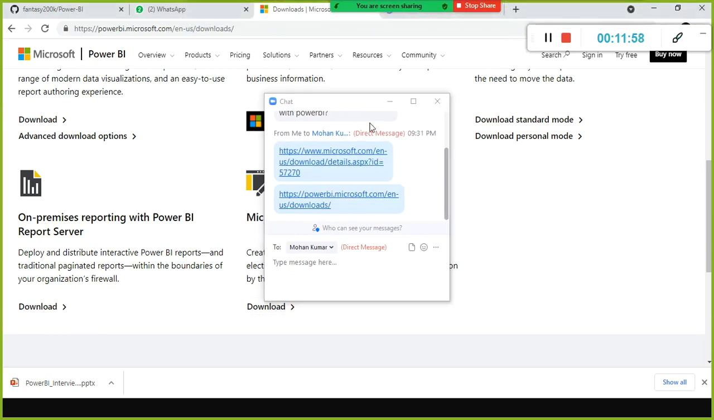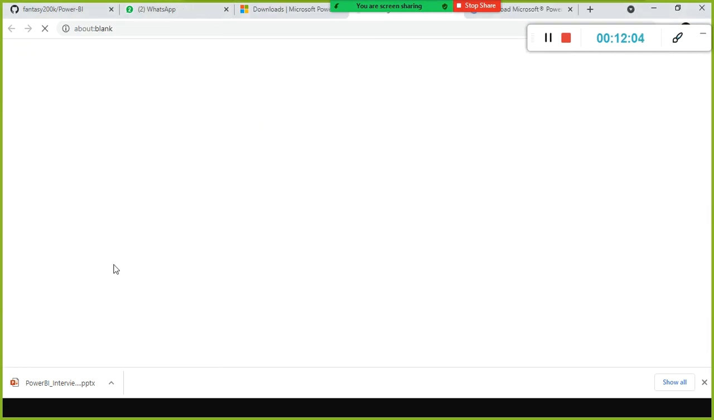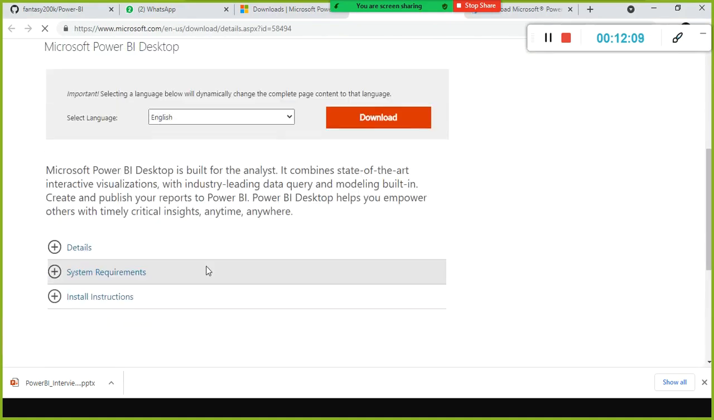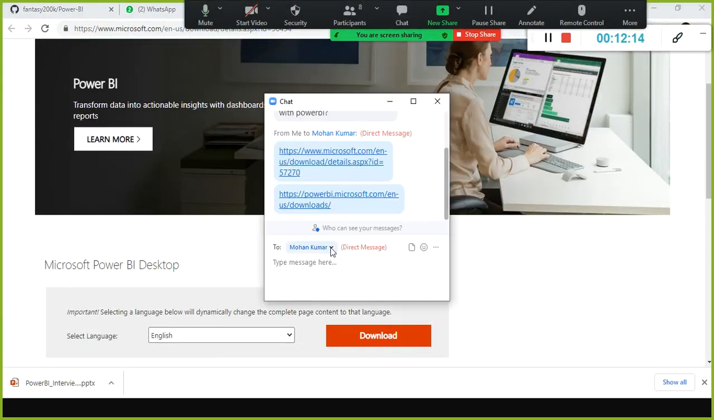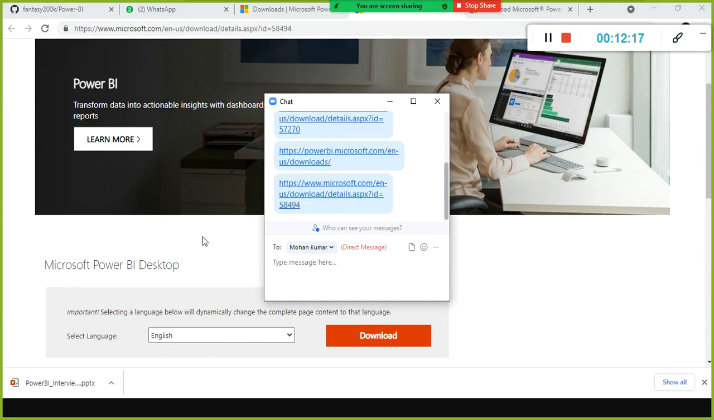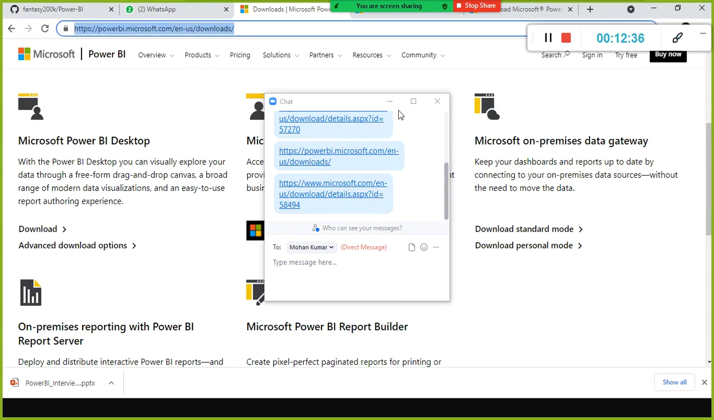You just go here, and then click this one, advanced download options. You click this link for Power BI Desktop. Check the chat window, and those of you who have not connected your WhatsApp from your laptop, you can copy the link and forward it to your email. Then from your desktop or laptop you can start downloading using this link, or else you can simply type it here. It will not take much time.